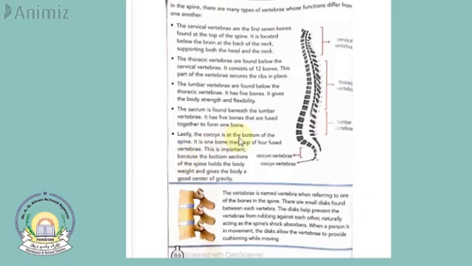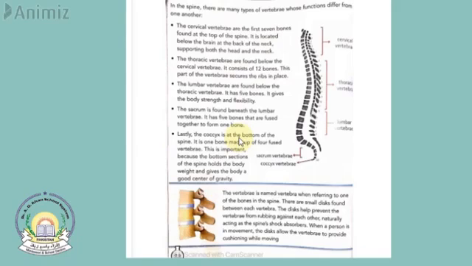So the spine starts at the base of the skull with 7 cervical vertebrae, and these are typically the smallest of all 33 bones in your spine. They support the most important organ in your body, which is the brain. These small bones form the curve of the spine, and they allow your head to align so your ears are at the top of your plumb line.